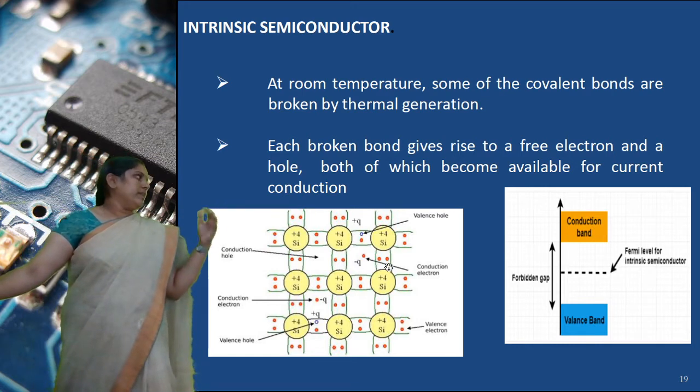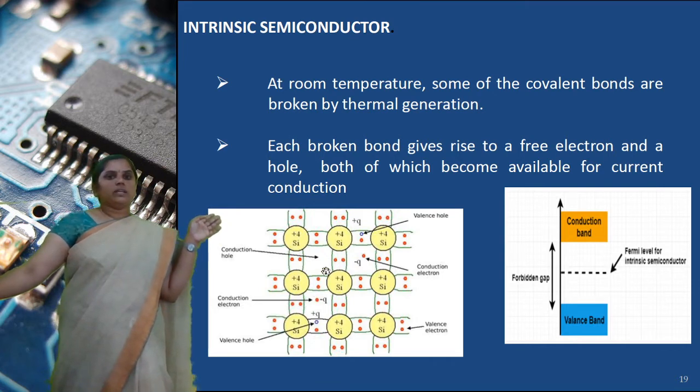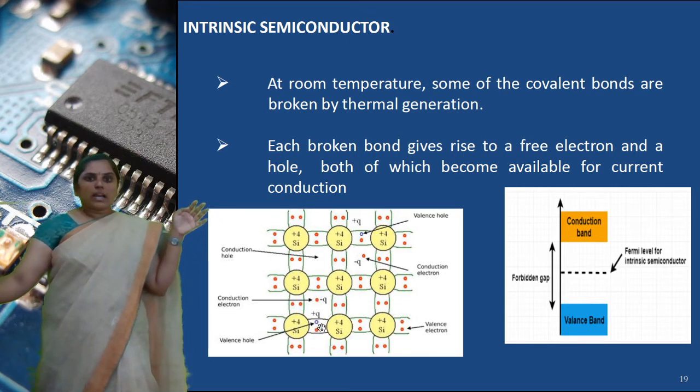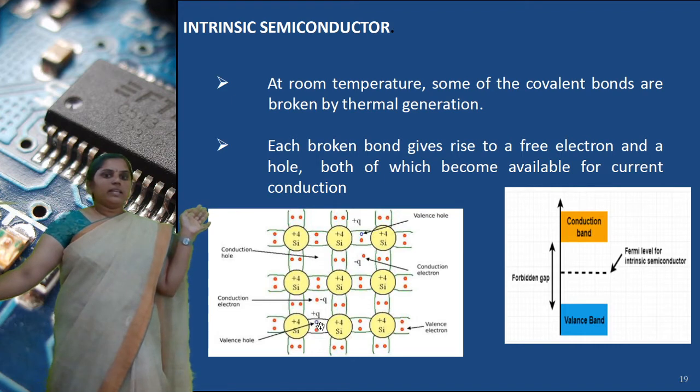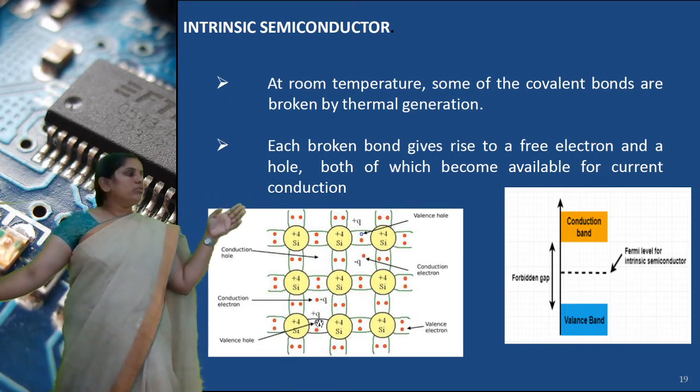At room temperature, or if we increase the temperature, these covalent bonds are broken. One electron, due to thermal excitation, moves to the conduction band.